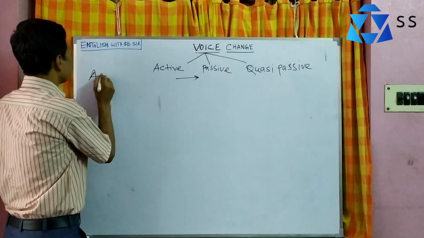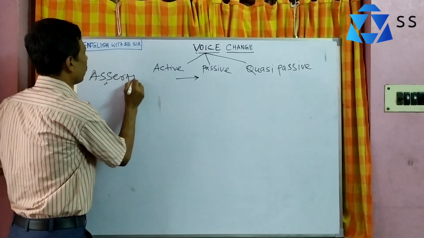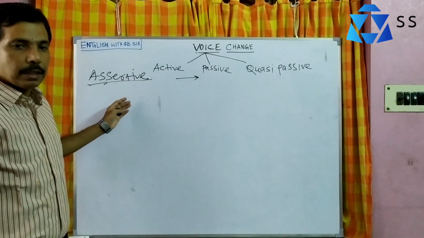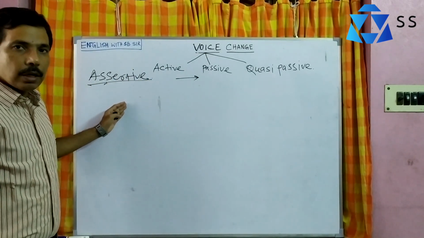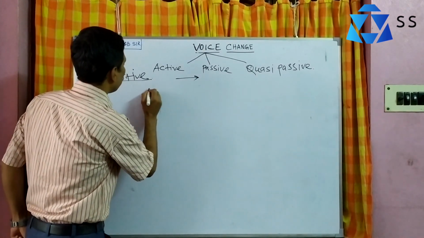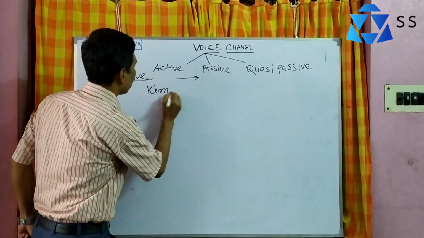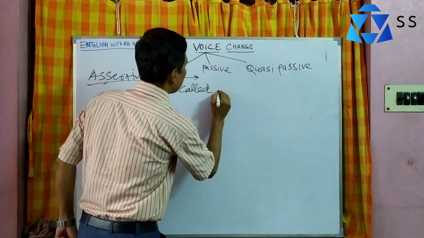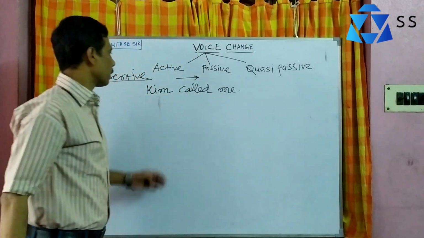Assertive sentence. How can we identify an assertive sentence? Generally, I will give an example. Kim called me. This is the sentence.